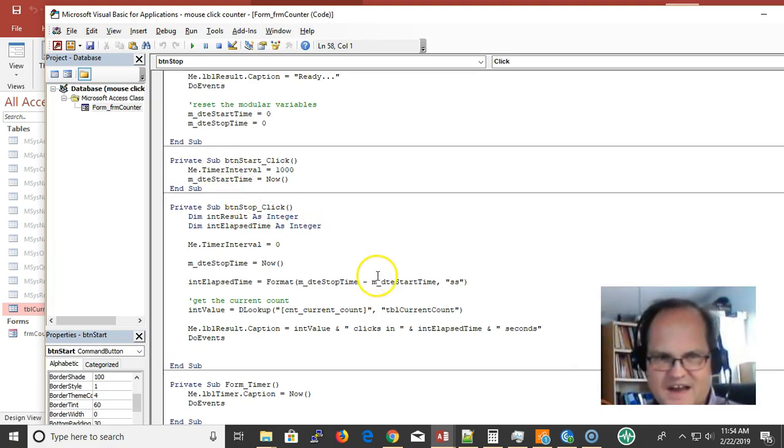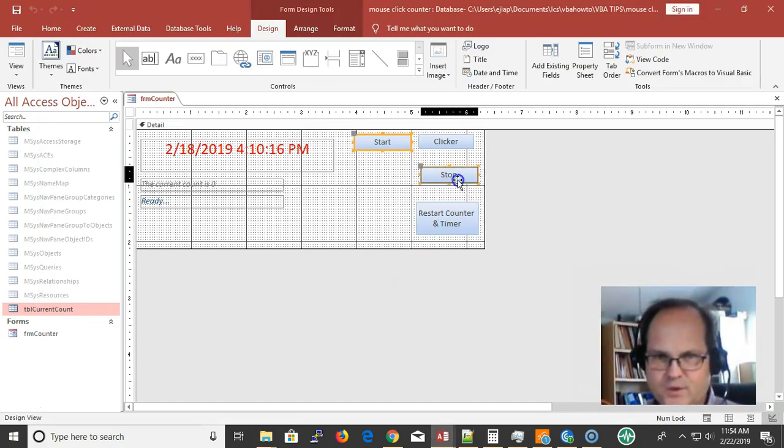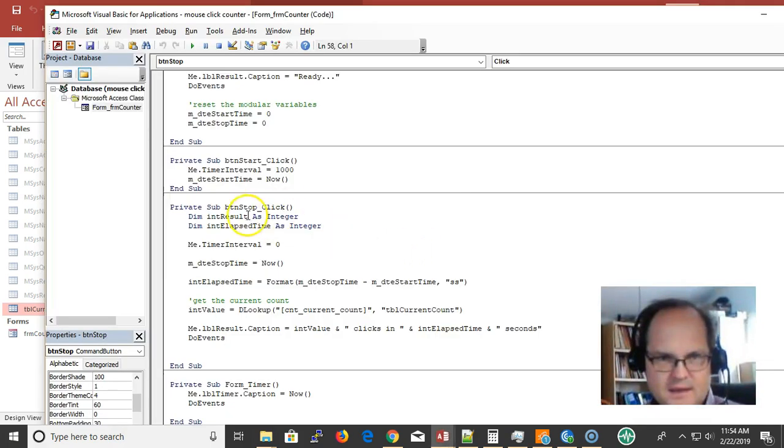And then when I stop it, the last button here is stop. When I stop it, the timer interval, I set it to nothing, because you stopped the timer. And the stop time is Now, so for the elapsed time, I'm getting how many seconds there were between the start time and the stop time.